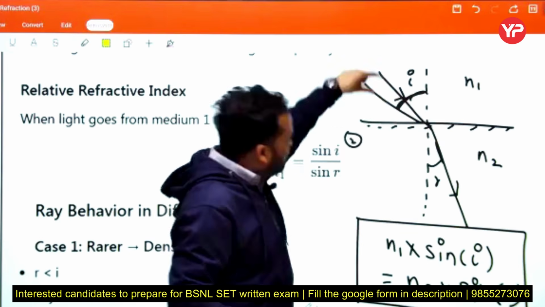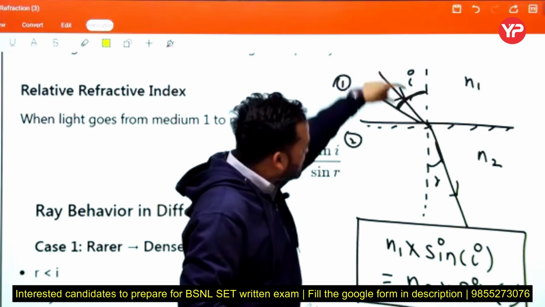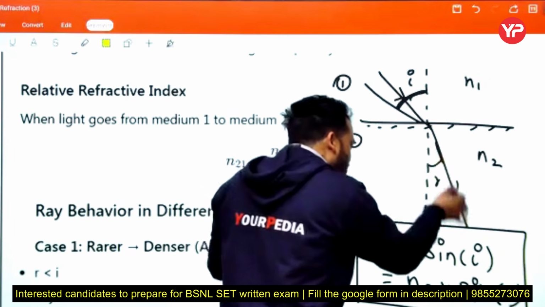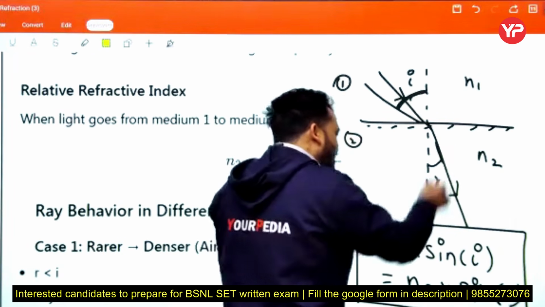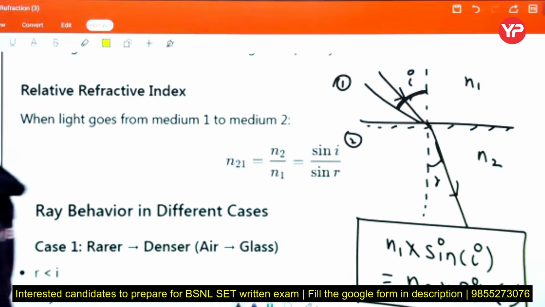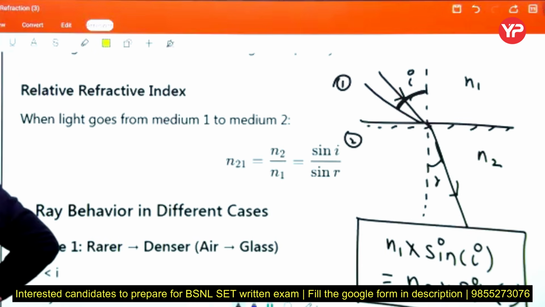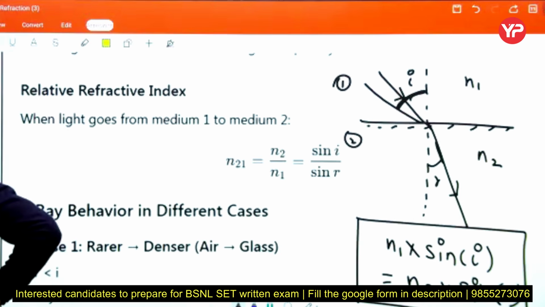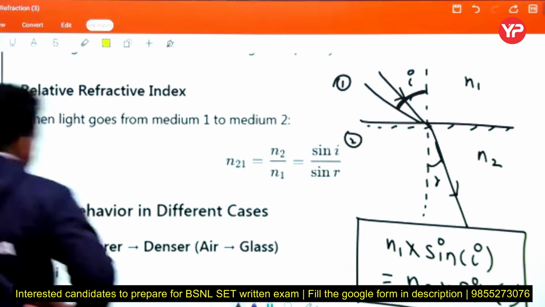Tell me, when we increase the value of I like that, then this angle increases. Then what is the impact on this refracted ray? Does it bend towards the normal or away from the normal? Tell me, anyone? Bend towards the normal. Okay, see?